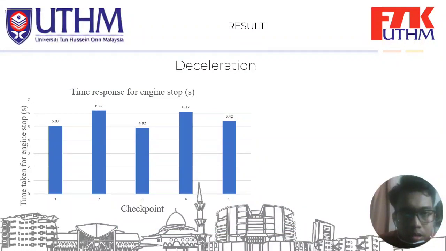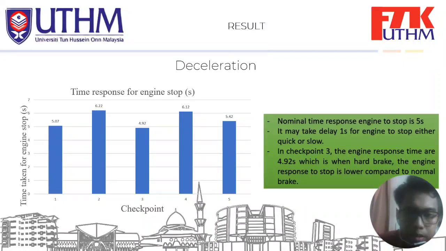Okay, for the deceleration result, we take the time taken for the engine to stop. For the time response recorded, we analyze the data to see whether the eco-idle kit system is stable or not. We know that the Arduino Uno has been coded for 4 seconds to stop the engine after we press the brake and RPM is 0. From this result, the nominal time response for the engine to stop is 5 seconds. It may have a delay of 1 second for the engine to stop, quicker or slower.